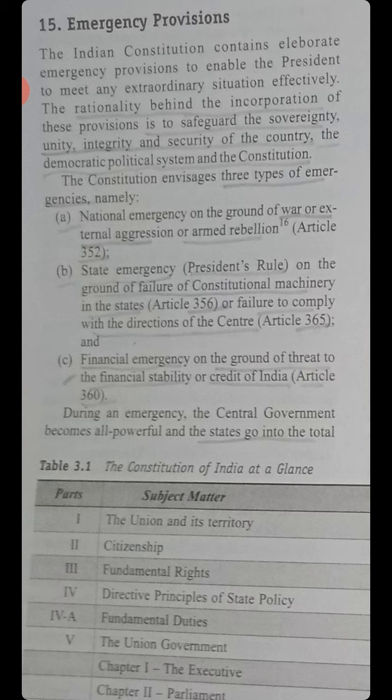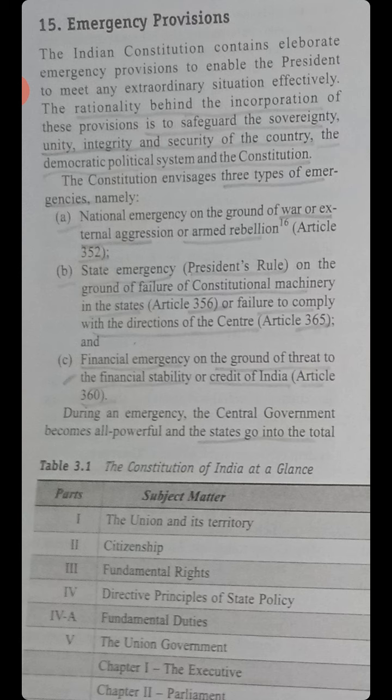The Constitution envisages three types of emergencies, namely national emergency on the ground of war or external aggression or armed rebellion, Article 352. State emergency, that is President's rule, on the ground of failure of constitutional machinery of the state, Article 356, or failure to comply with the directions of the center, Article 365. And third, financial emergency on the ground of threat to the financial stability or credit of India, Article 360.